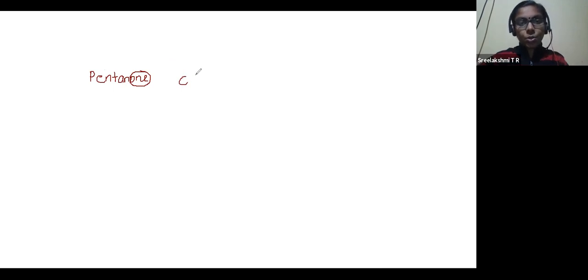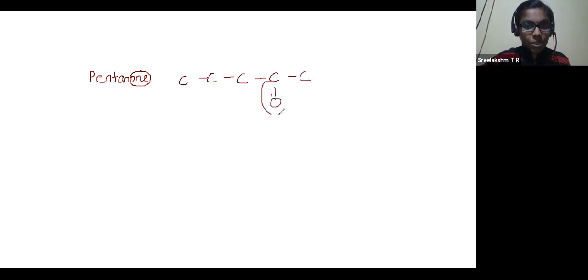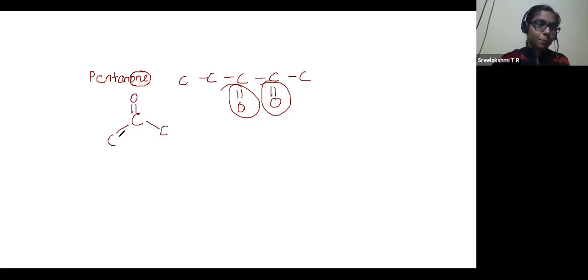See, let me show you. C, C, C, C, C. It can be either at this position or it can be also at this position. It cannot be at the terminal position. A carbon atom doubly bonded to one oxygen, and this carbon atom should be again bonded to two other carbon atoms, singly bonded.